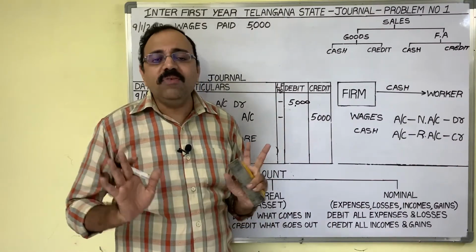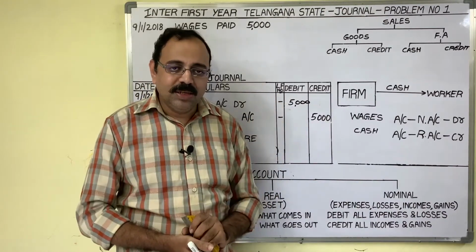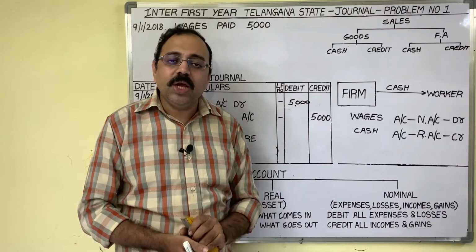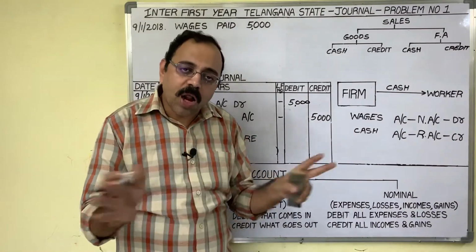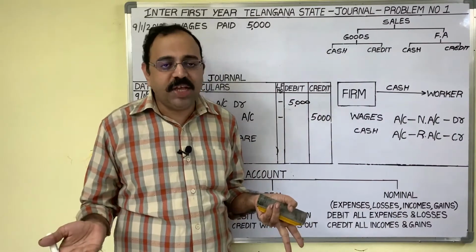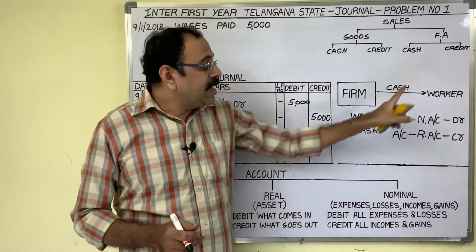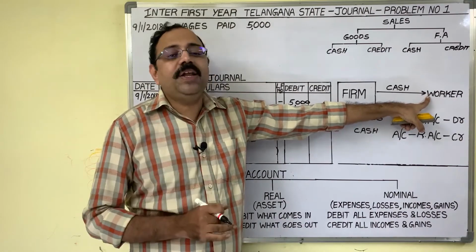Owner wants to know only one thing. Towards salary, total expenditure is how much? He is not interested in knowing to whom we paid salary. He knows very well that to all employees, to all workers, he has to pay the salary or wage. Therefore, person name is immaterial in case of expenditure.